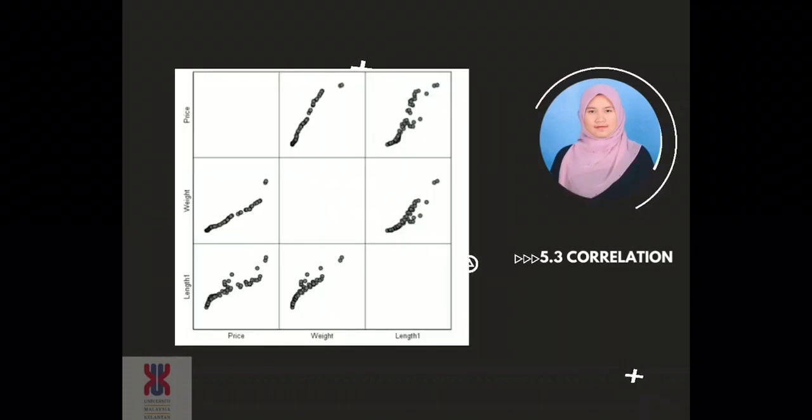Here is the scatter plot. The scatter plot allows us to visually see the relation between the three variables. Graph 1 plots length 1 against weight, where we can see that the higher the weight, the higher the price the fish is charged. Moreover, graph 2 plots length 1 against price, where normally the bigger the fish, the higher the price charged. Graph 3 also plots weight against price. Generally, fish of different weight and different length will be charged different prices.